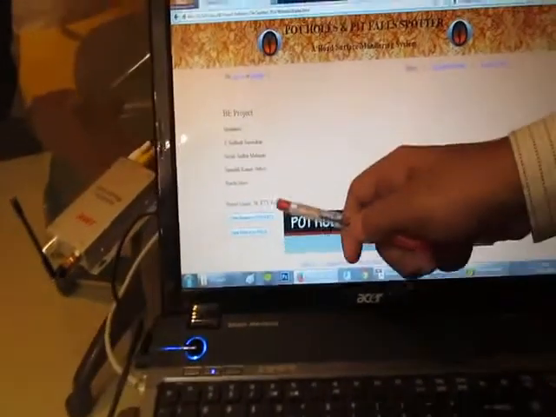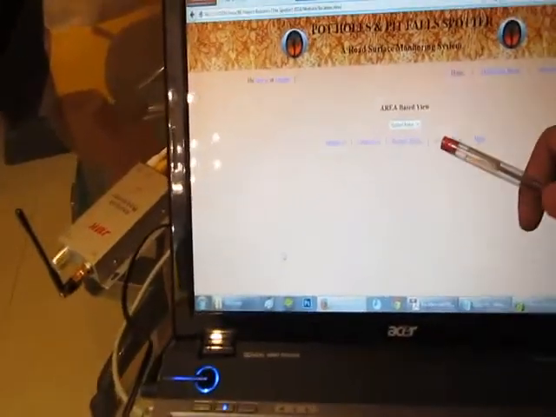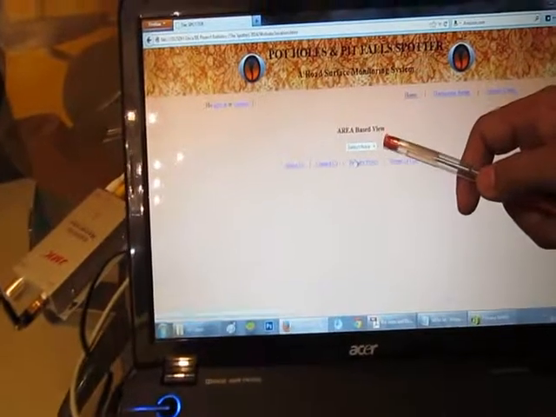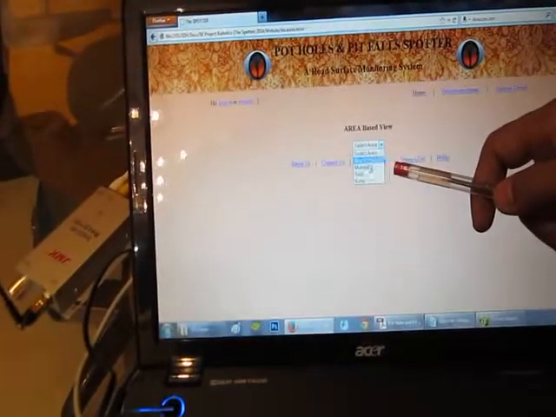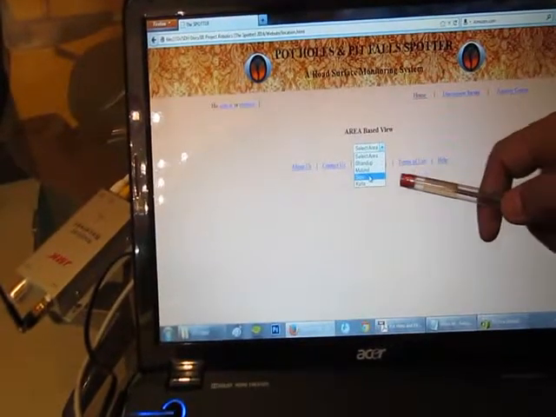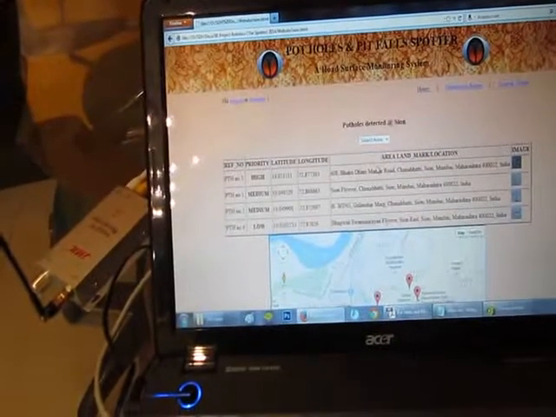Now this was the first part. Now let's select based on area. I'm selecting based on area. Now these are the potholes. Now you need to select the area. Right now I have Bhandup, Mulund, Sion, Kurla. Let's select Sion. Okay, now I have selected Sion.